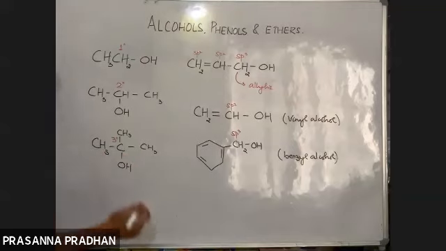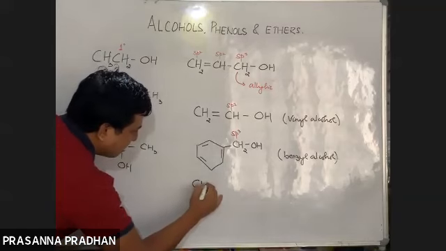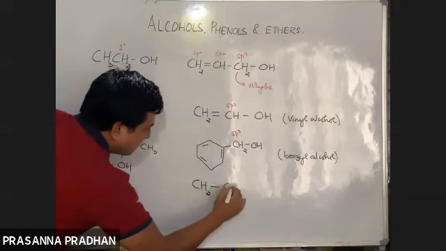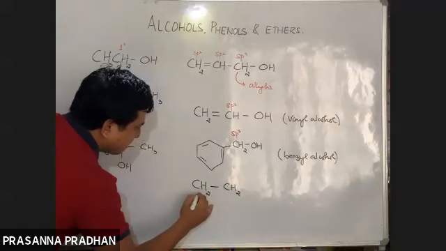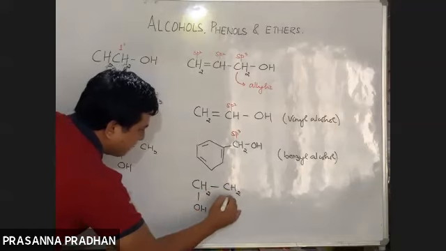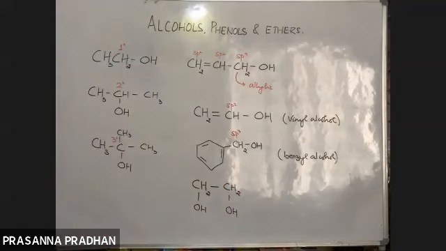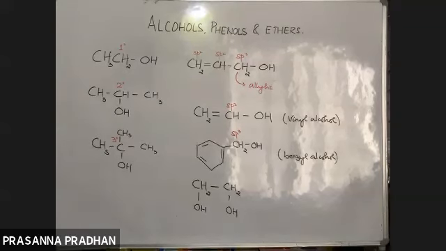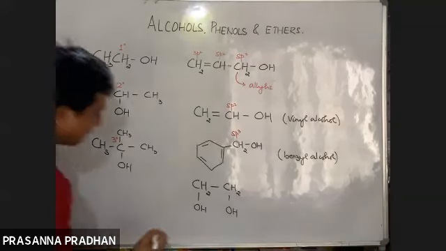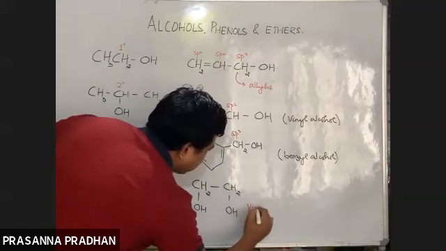And what are this type of diols known as? These are known as diols because there are two OH groups. So what are these diols known as? When the OH groups are attached to two adjacent carbon atoms, they are known as vicinal diols. Very good.